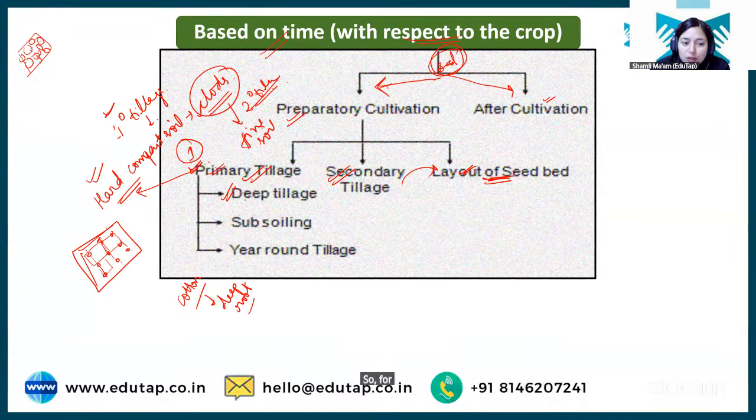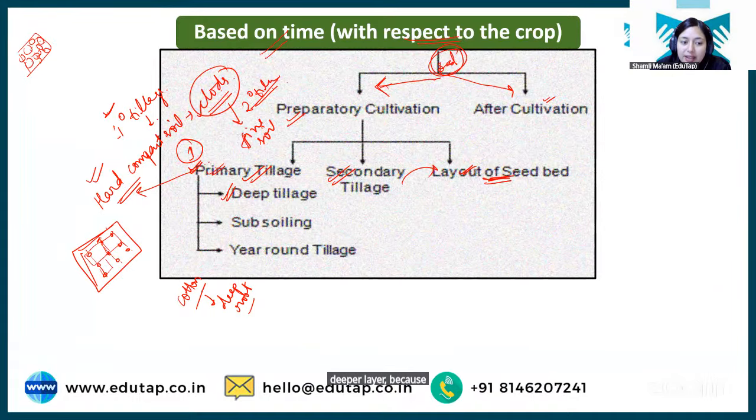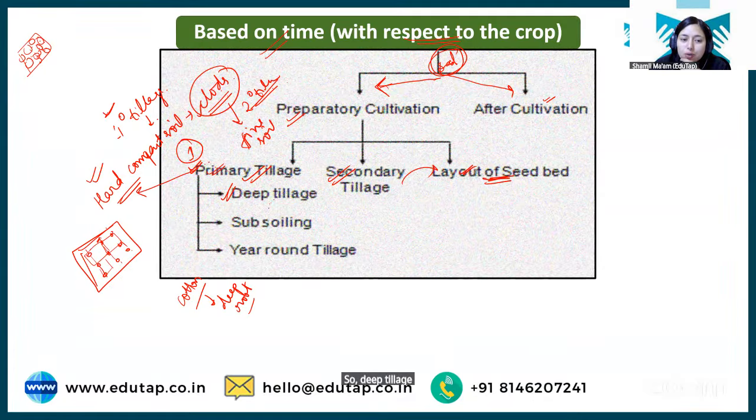So for that, you need to till the soil to a deeper layer, because then only the cotton root will grow properly in that particular field. So deep tillage is basically when you are tilling the soil to the greater depth. Clear? As the name suggests, deep tillage. So when soil is tilled to the greater depth, it is known as deep tillage.